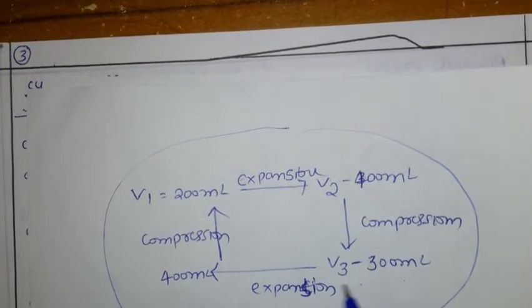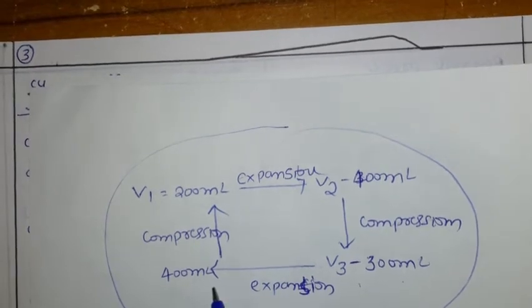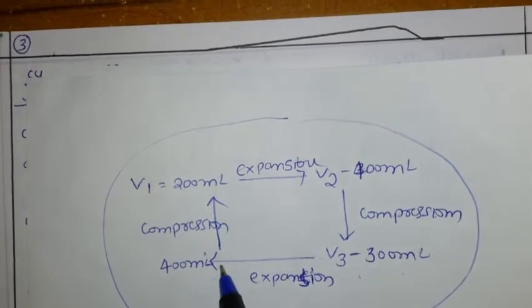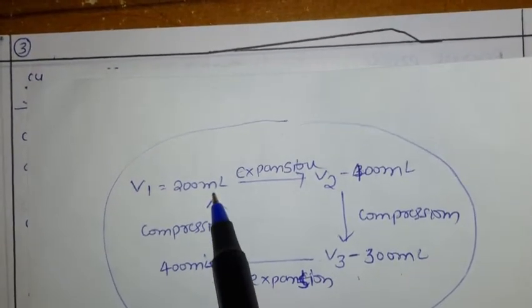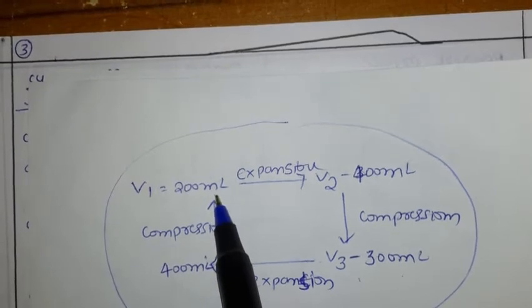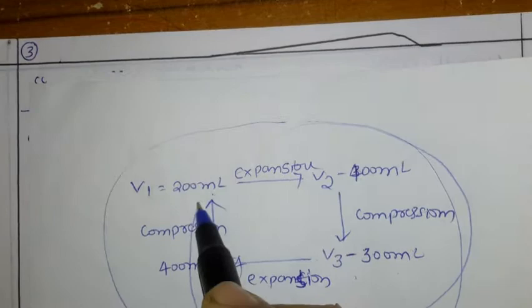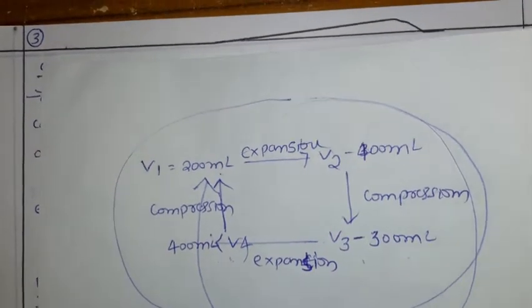After that again I went for expansion, so there is an increase in volume, to 400 ml. Again I went for compression. Finally you got 200 ml, so you come again to the initial state. That process is called a cyclic process.